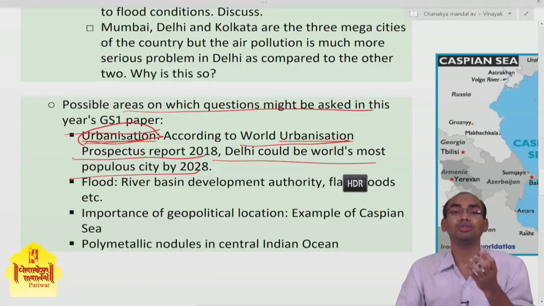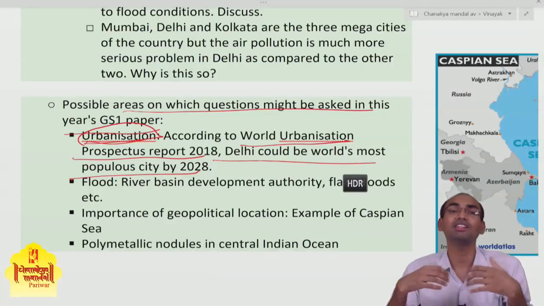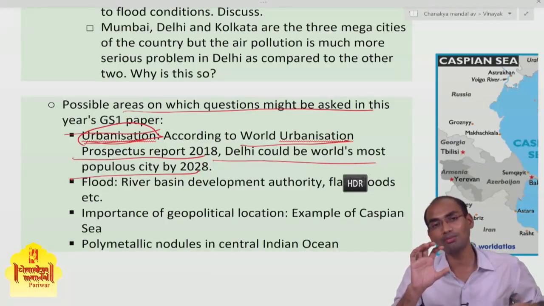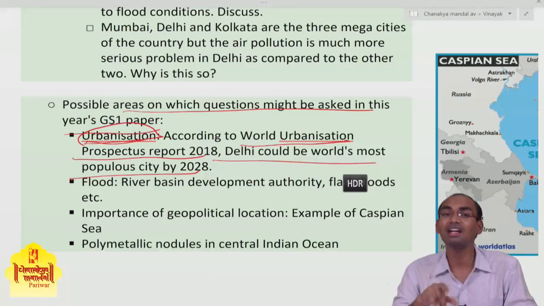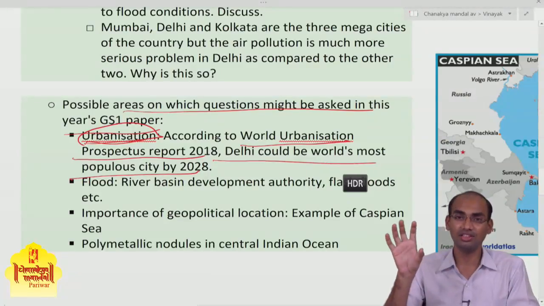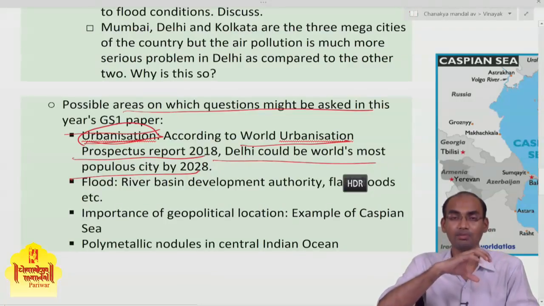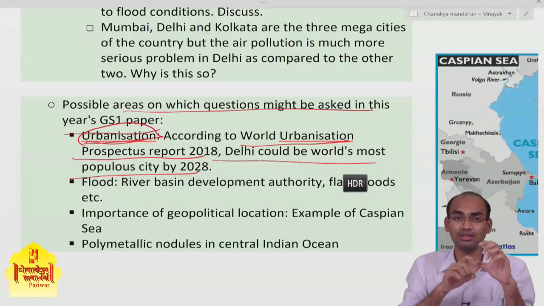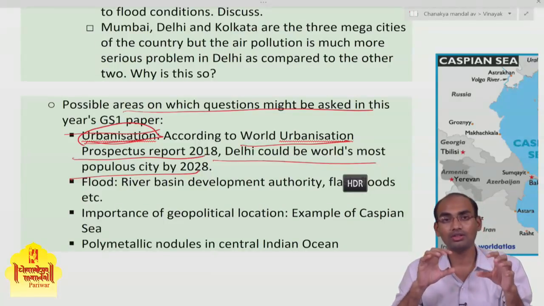Now how can UPSC frame a question based on this fact? You have to think in that manner. What might UPSC be thinking regarding this fact? You need to relate this news with the topics of the syllabus, such as urbanization.